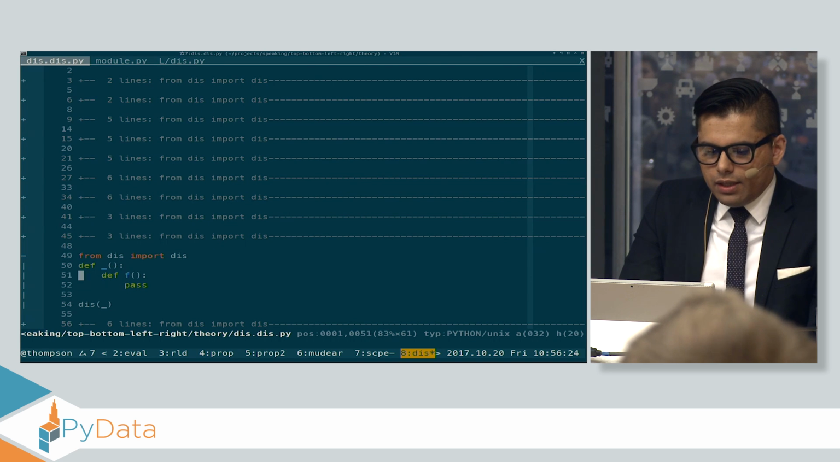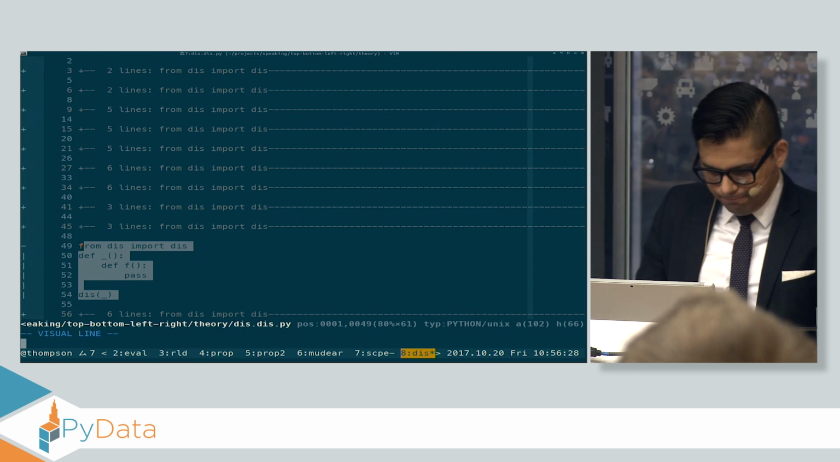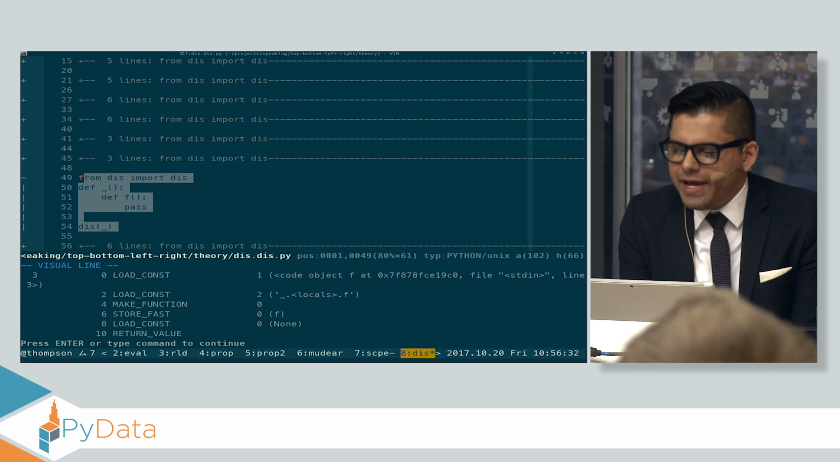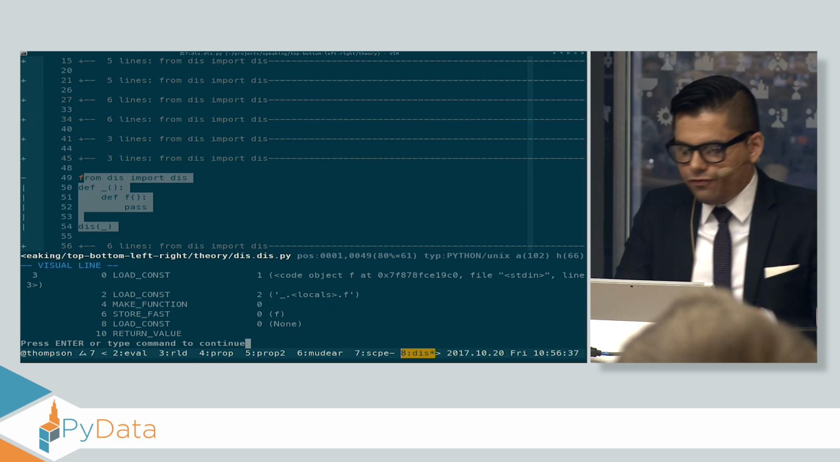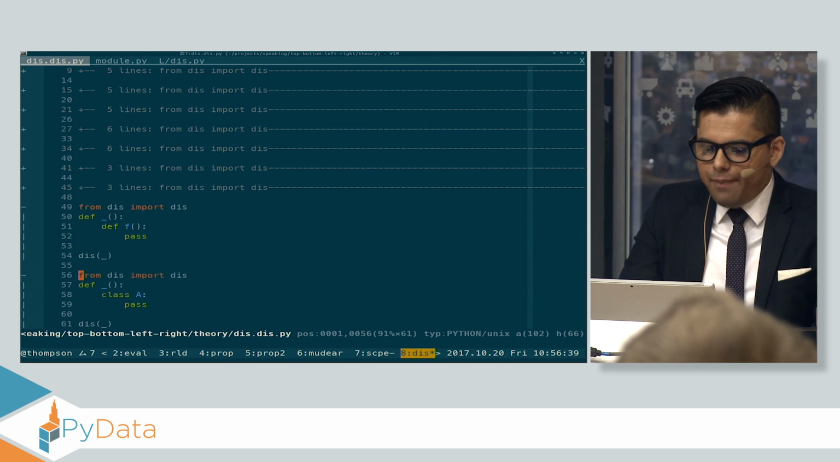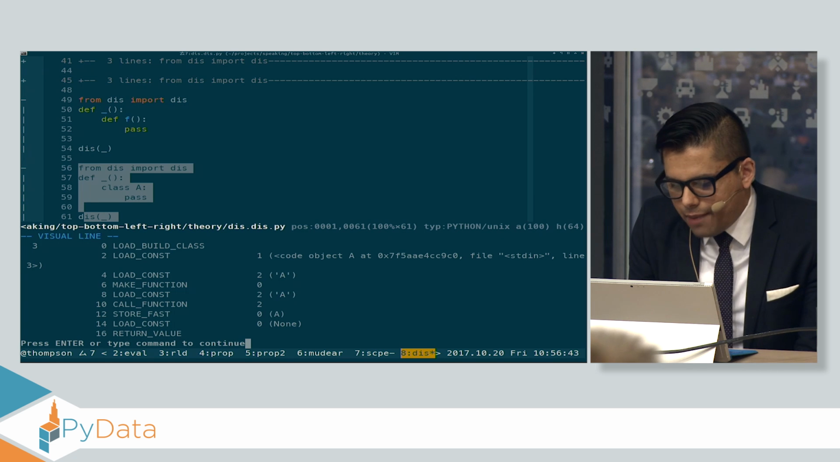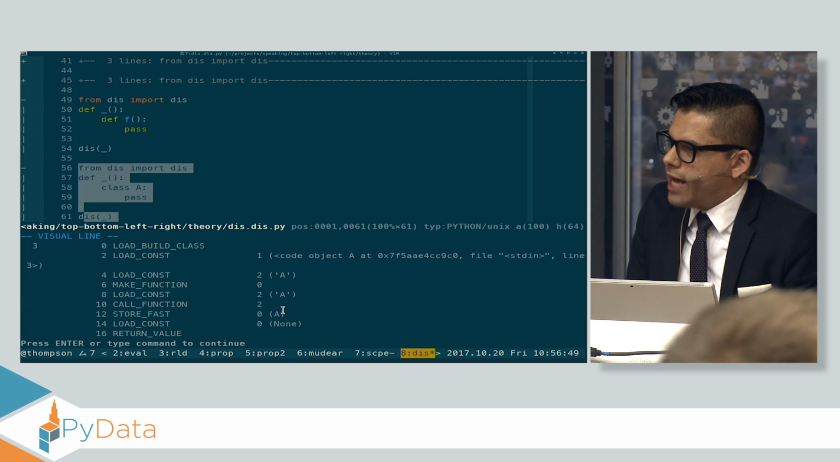Finally, let's take a closer look at what happens when I define a function. I load some constant. I call this bytecode make function, and I store the result to the variable f. Let's see what happens when I define a class. I do a couple of extra steps, but I still have some code object somewhere. I still have some call function somewhere, and I store the result to A.